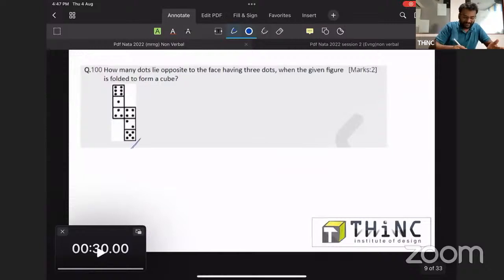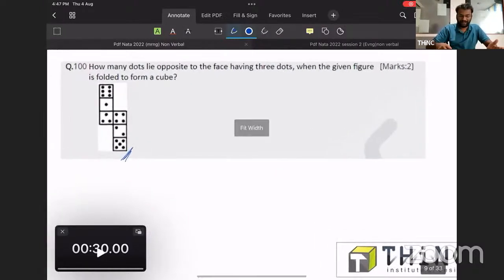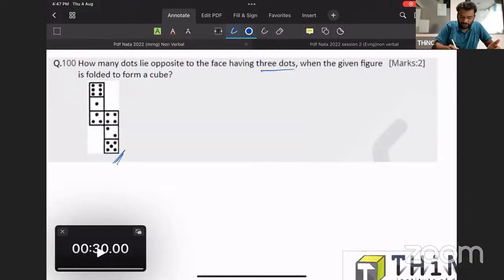Now you can find another figure. This is from dice. The question: opposite of 3 dots. This is the 3 dots in the question. Your timer. You need to find who is the opposite of these 3 dots. In figures like this, you just need to remember that if a piece is coming between the reference side and the opposite side, there will be one piece in between them. So find that single piece coming between them and find the opposite side.